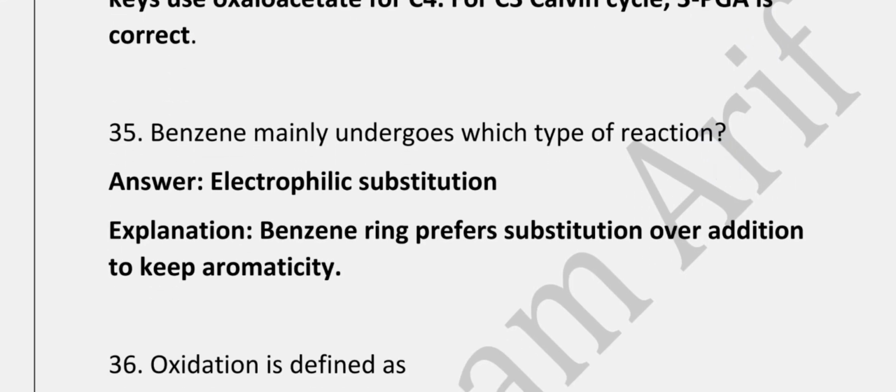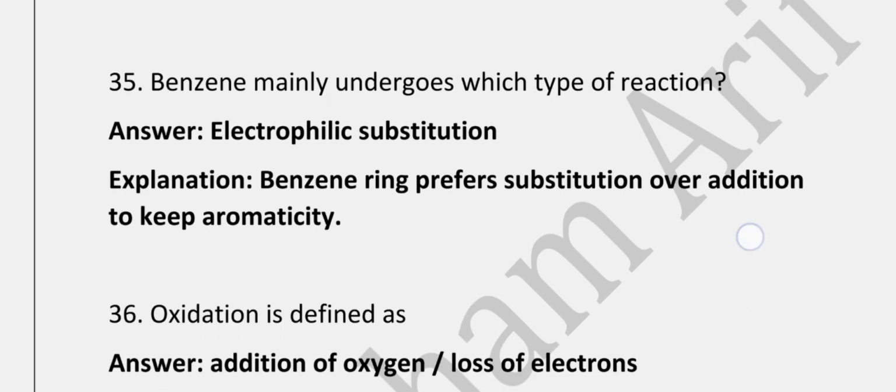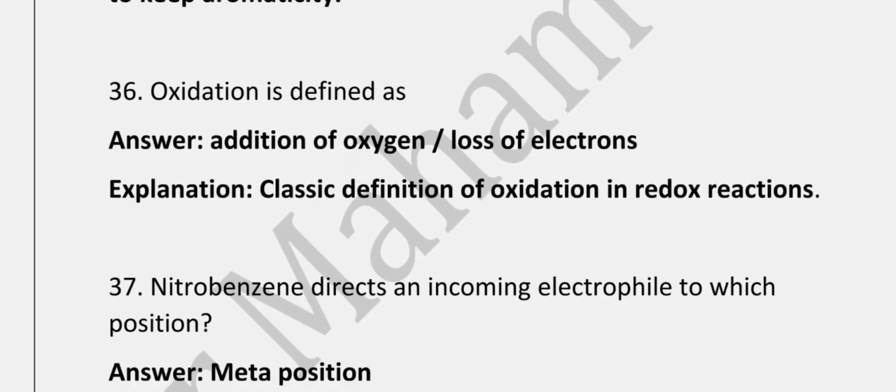Benzene mainly undergoes which type of reaction? Correct answer is electrophilic substitution, because benzene ring prefers substitution over addition to keep aromaticity. Oxidation is defined as addition of oxygen and loss of electrons.